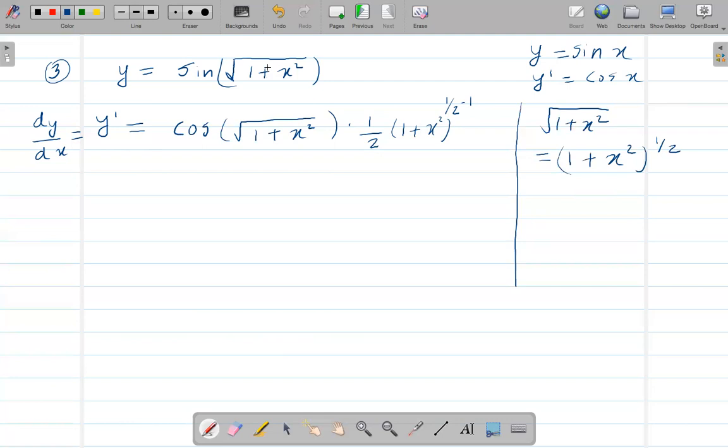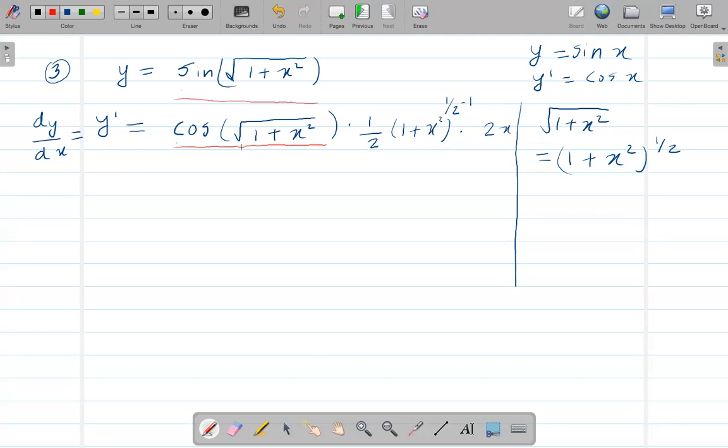Now again, there is another function inside this, right? And again, times, when I take the derivative of this inside part, 1 plus x squared, then if I take the derivative of 1, it's 0. When I take the derivative of x squared, it's 2x. Okay, again, that's why this is called chain rule. So there is a chain of finding the derivative. So here I found the derivative of this whole thing.